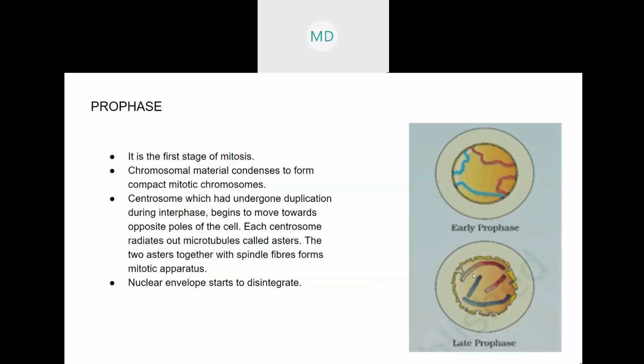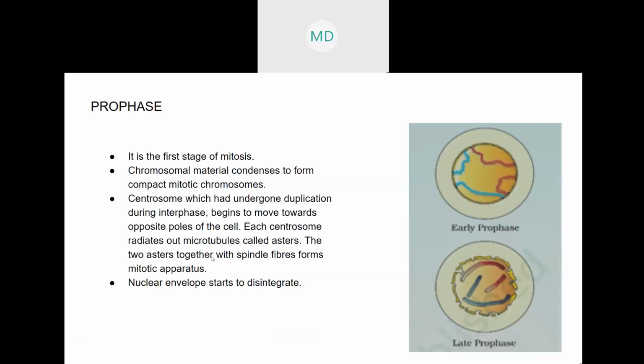If you are asked to draw the stage of prophase, you do not need to draw the first one, you can draw the second one, late prophase. The early stage is not required, I am just putting it here for your understanding. So the chromosomes condense and start to form, and the nuclear envelope starts to break down. This is the main stage.